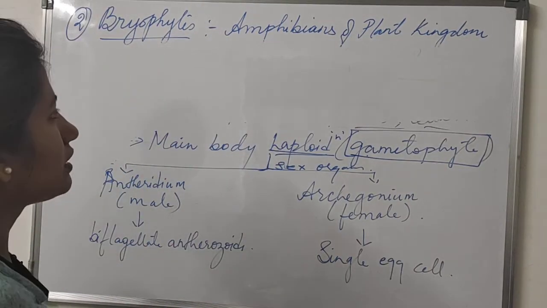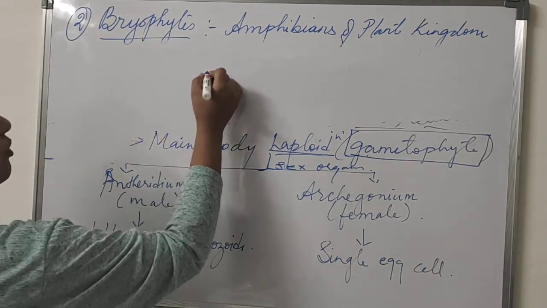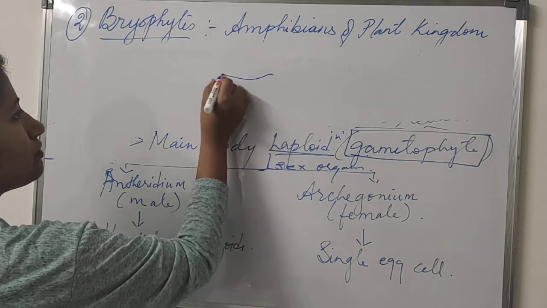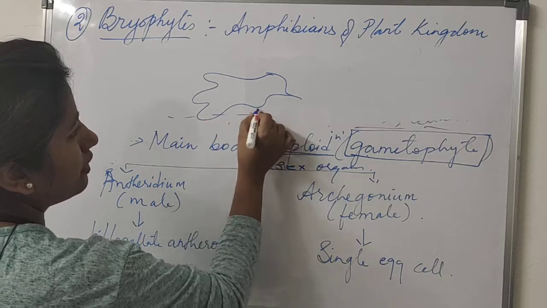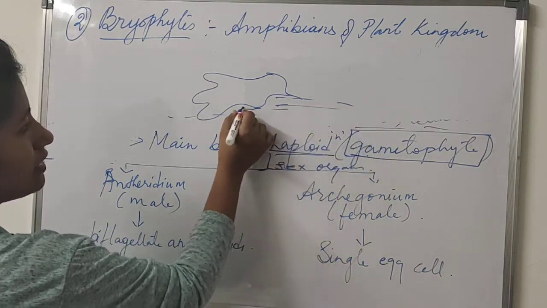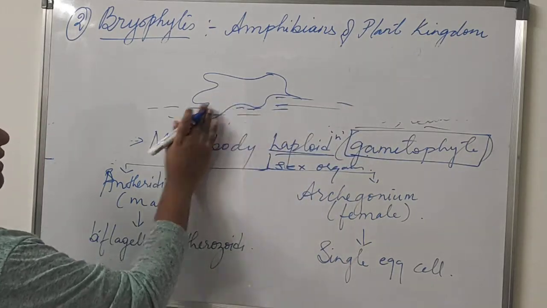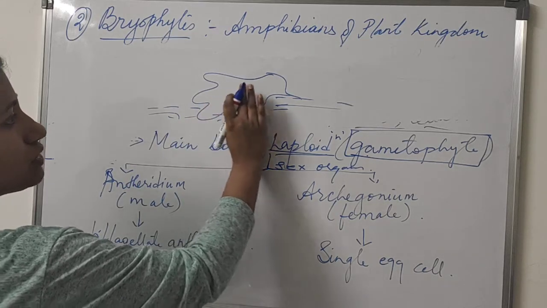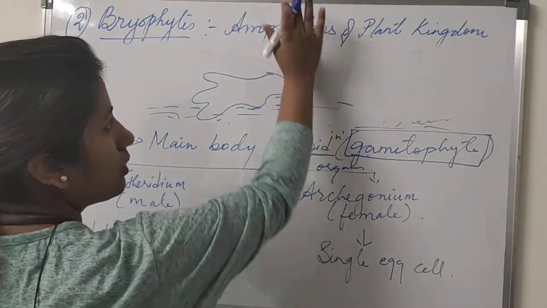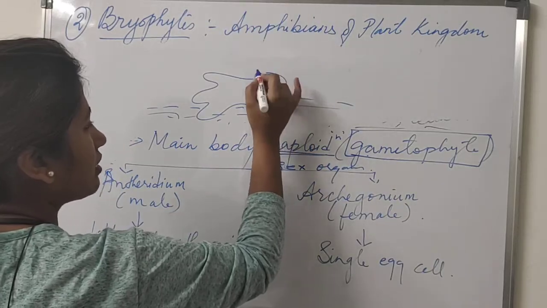You can see the diagram of Marchantia is given, where the leaf-like structure is attached to the soil. This nature of attaching to the soil is known as prostrate. The leaf is not growing upward against the ground.